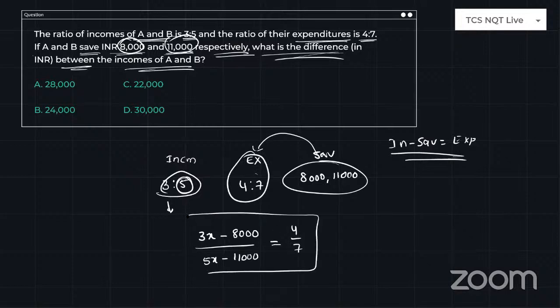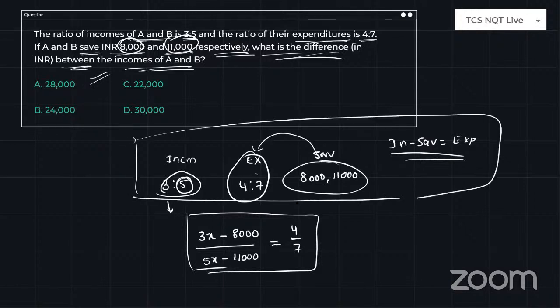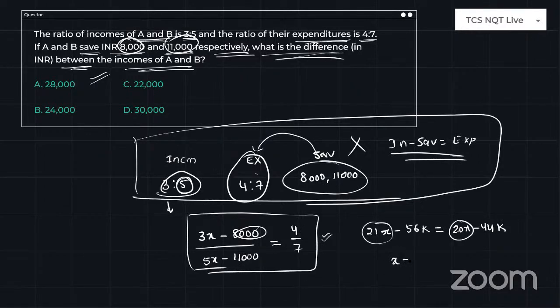So this is the equation you have to create while you are reading the question. This is all for your explanation, there is no need to write it in the rough work. This is the starting of the rough work. So (3x minus 8,000) by (5x minus 11,000) equals 4/7. Cross multiplication: 21x minus 56k, where I am writing 3 zeros as k, equals 20x minus 44k. The difference of 21 and 20 is x, and the difference of 56 and 44 is 12k.